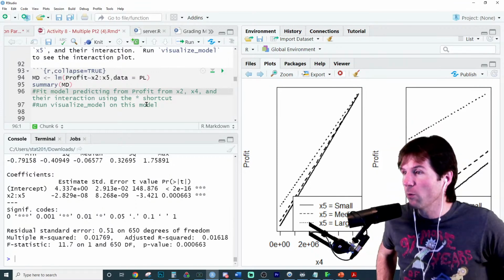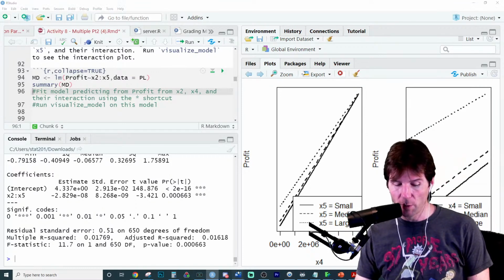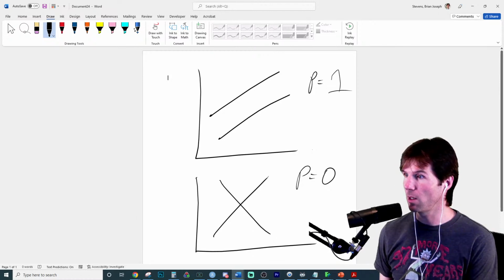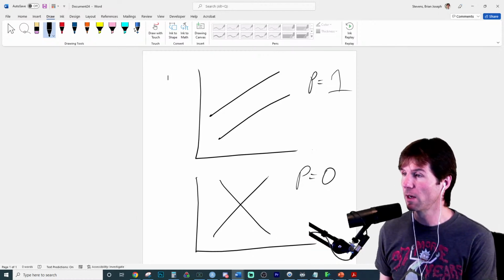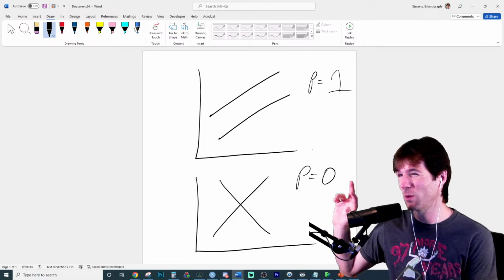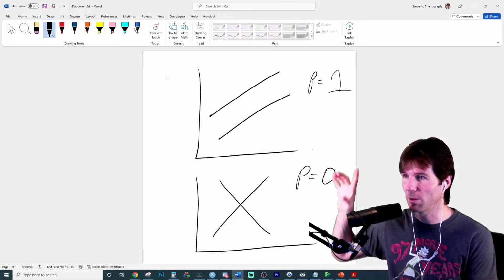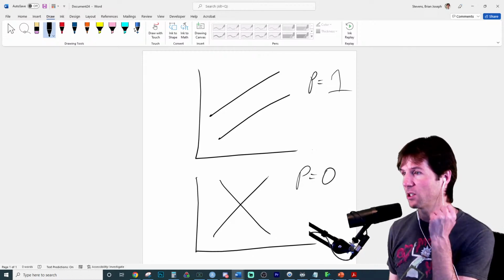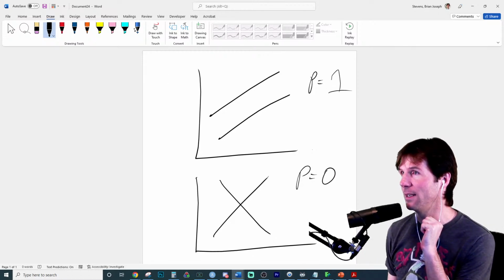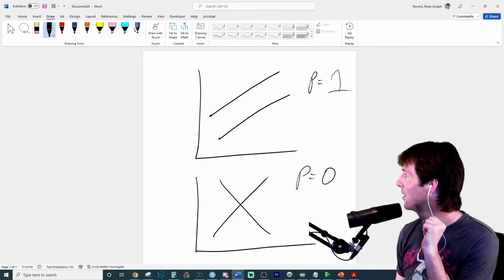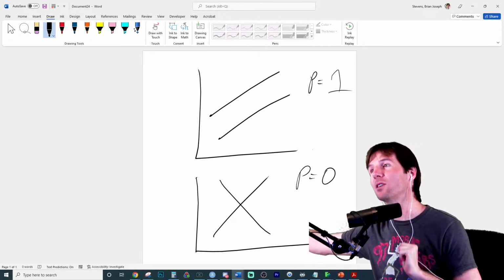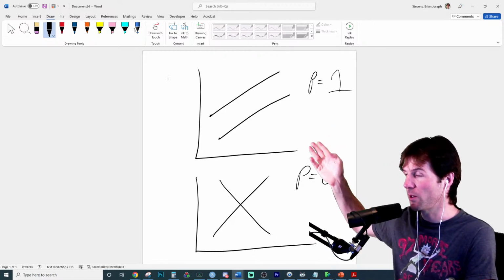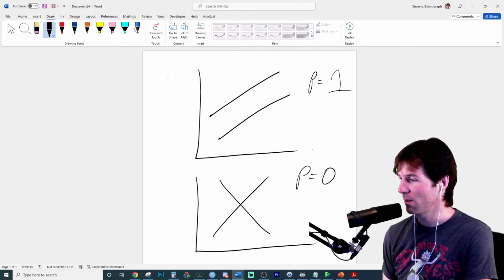So the only theoretical ones I could ask people on the test, because you wouldn't be able to theoretically know the answers, would be ones with perfectly parallel or ones that are like 100% perpendicular. If they're perfectly parallel, there is no interaction. The interaction has no impact on the model, i.e. it is not significant. Does that make sense? Perfectly parallel, weakest possible interaction, i.e. not statistically significant.